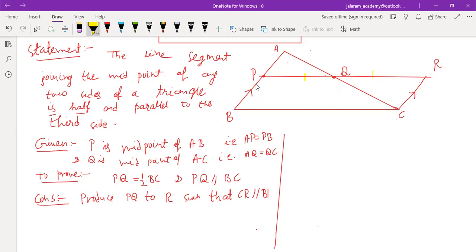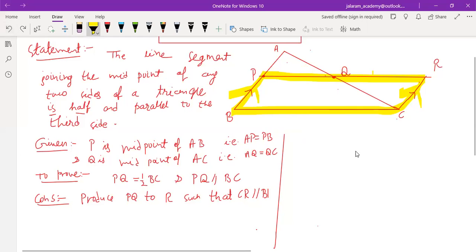And one more thing, how will you prove that PBCR is a parallelogram? When we have done the construction that PB is parallel to CR, we cannot use PR parallel to BC as we have to prove this. Means this is not given. So how will you prove that PBCR is a parallelogram if two opposite sides are parallel? Can anyone tell?